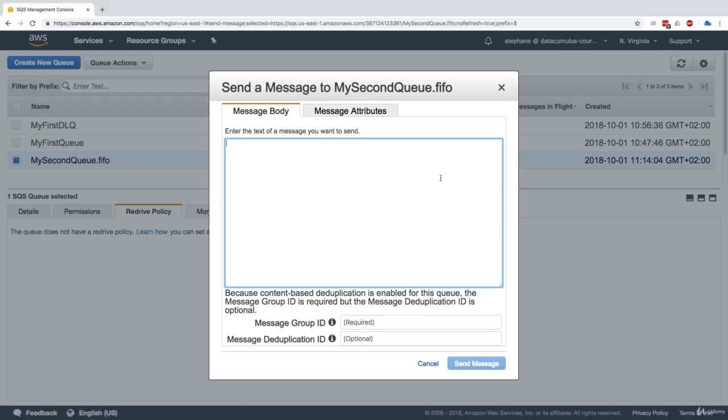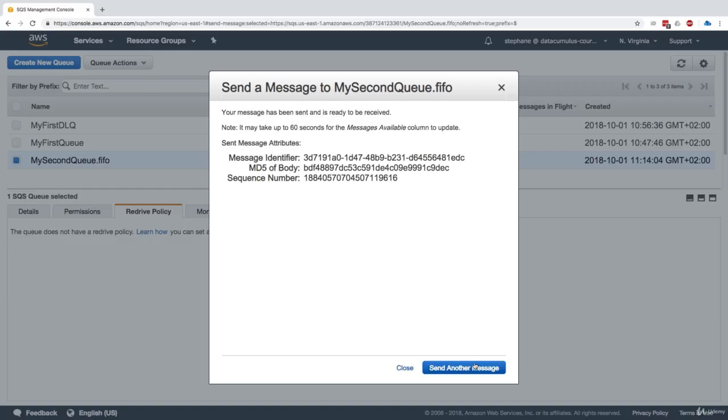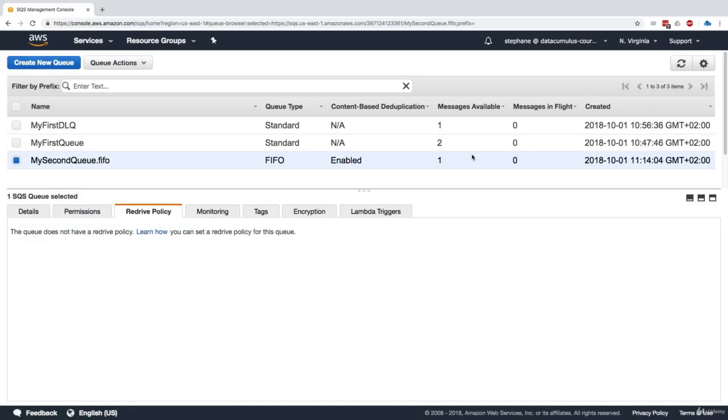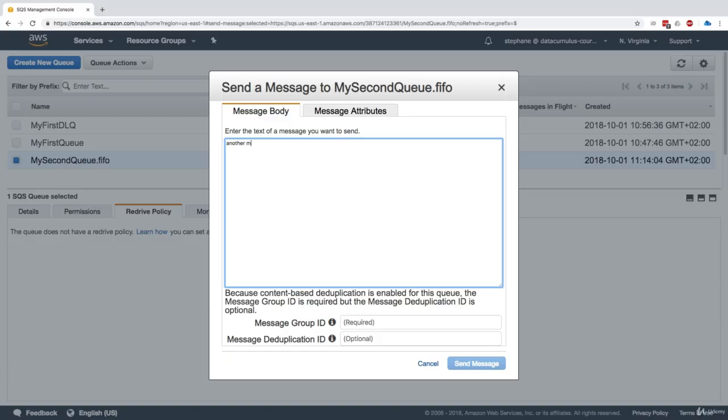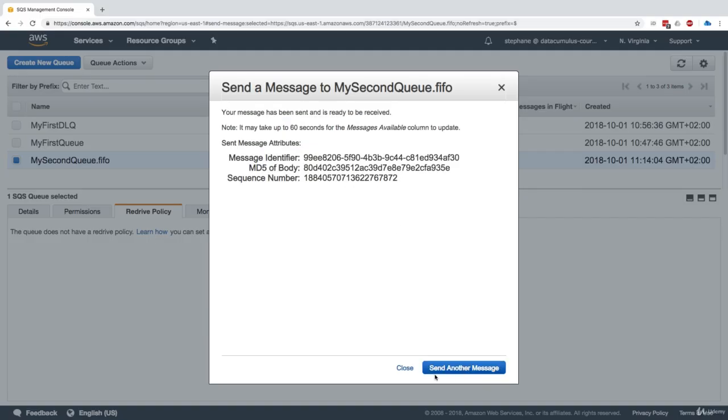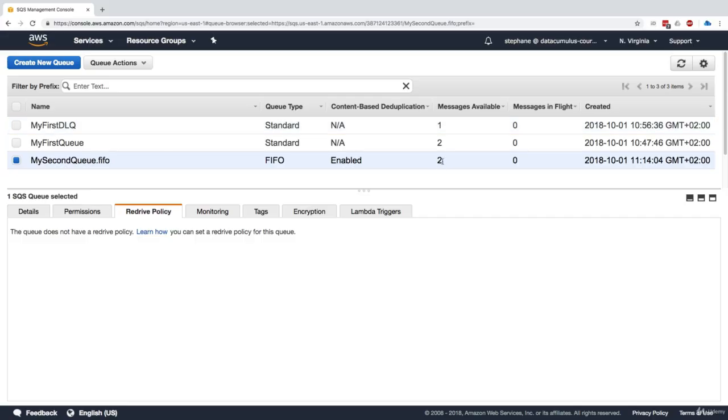And now to demonstrate the message deduplication, if I say hello FIFO again and use the message group ID foobar and send that message again, close it, turns out that that message was rejected by my FIFO queue. We still only have one message available because there was content-based deduplication and I sent exactly the same content. But obviously if I send another message right here, and use the same group ID and send that message, this time that message is going to be accepted and we have two messages available in the queue.